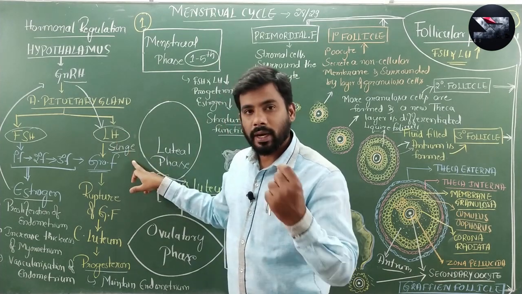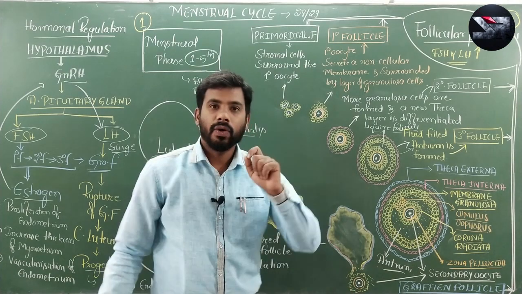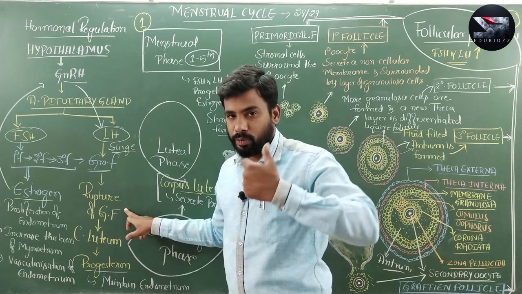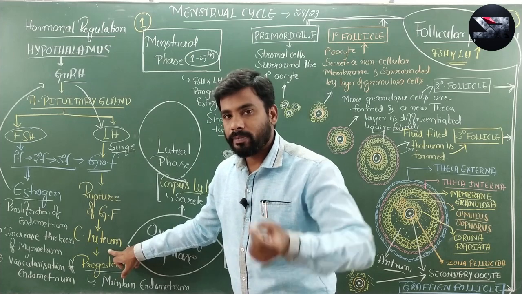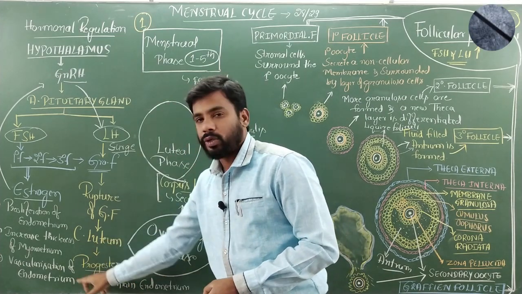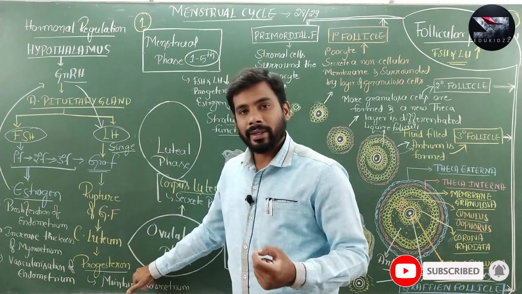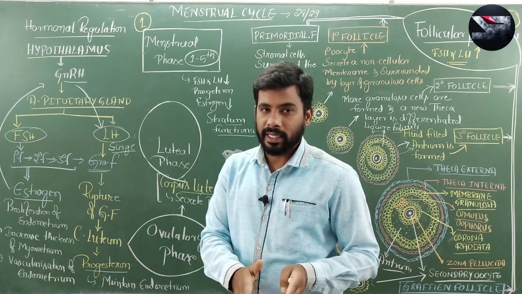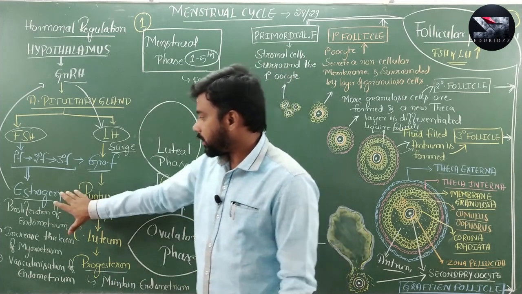That LH surge causes the rupturing of the Graafian follicle and releasing of the ova. So, the ruptured Graafian follicle releases the ova, that process is called ovulation, and the ruptured Graafian follicle develops into the corpus luteum. This corpus luteum secretes a hormone called progesterone, and here estrogen and progesterone are the female sex hormones which are most important for the maintenance of pregnancy, but they have some different roles that I will explain now.